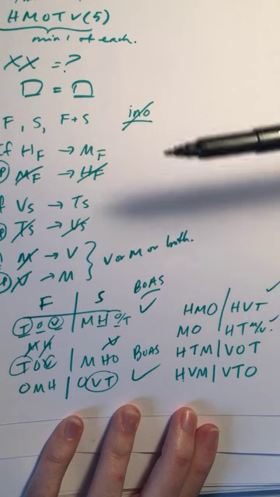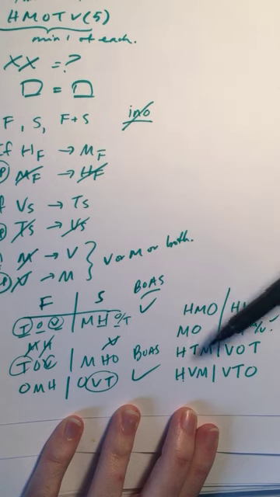T is in the spring in all of these. M is in the fall in all of these. We've got M, V, M, M or V, M, V, M, V. Must be missing something.